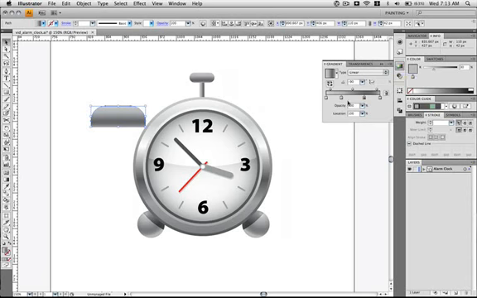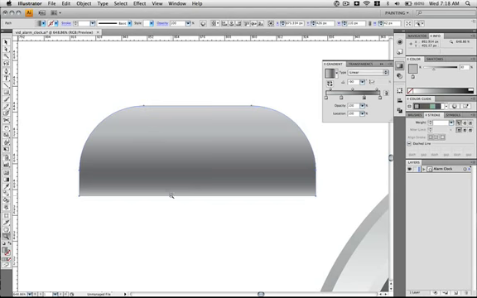It defaults to the gradient that we were using before, which is what we want. And then hit G to grab the gradient tool. Go ahead and drag it from top to bottom, which it defaulted to as well. I hit Command S to save it. Go ahead and hit Z to grab the zoom tool and zoom in on our shape. Make sure it's selected, hit Command C and then Command F.